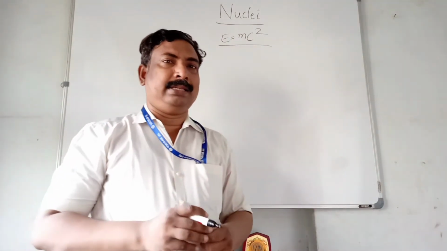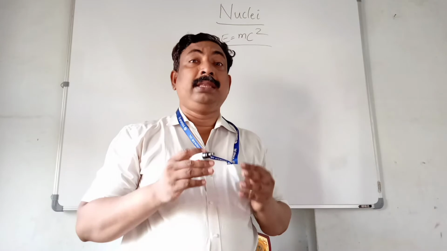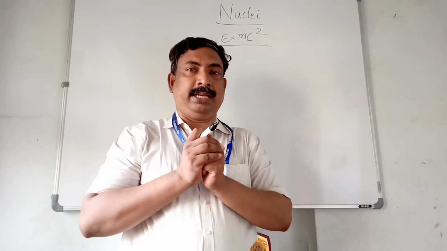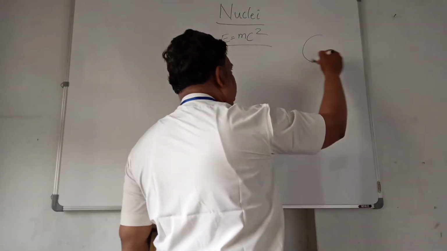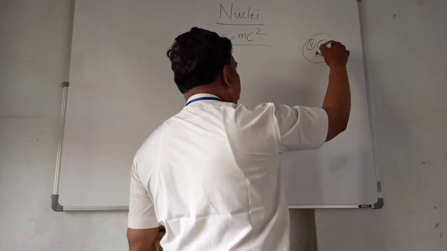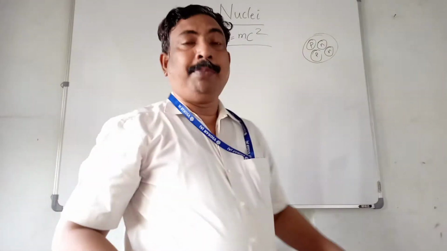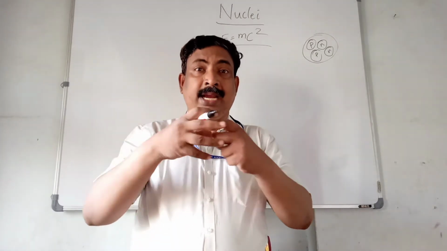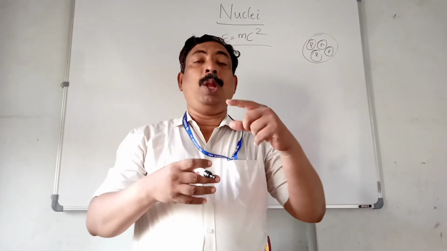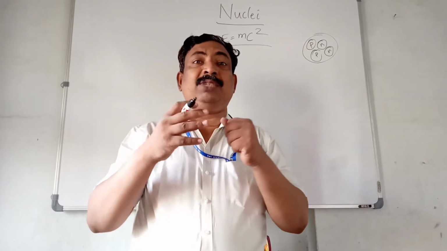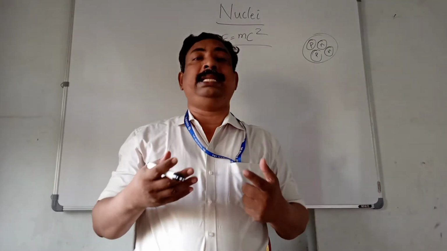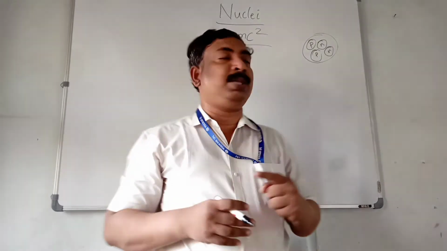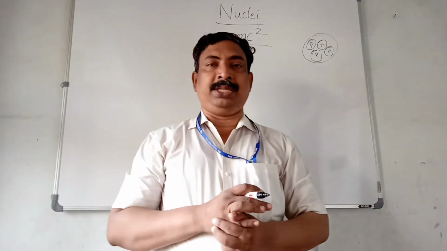What is its importance? Why are we learning this? This particular equation will help us to understand the strength of the nucleus. Just now we have seen, in the nucleus protons and neutrons are closely packed, and protons are positively charged, though positively charged they do not repel, and still all the nucleons are holding together. Something is binding them. How this binding energy has come and how these nucleons are connected to each other is successfully explained from the equation E is equal to mc square.